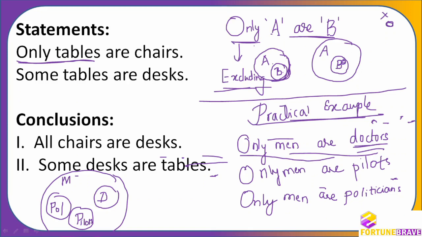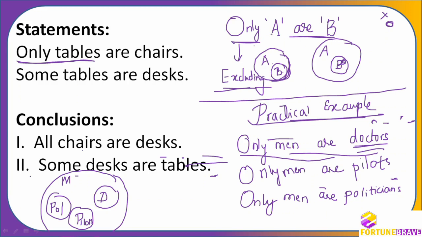So it means only A or B. But then the O will go to the B, because this cannot go outside. Anything else can be A, but B cannot be anything other than A. So that makes it very, very clear, I think. If you want to take a screenshot or notes, especially notes is very good. Take the notes so that you will never make a mistake with only. We have made only few very clear, and now we have made only A or B very clear.